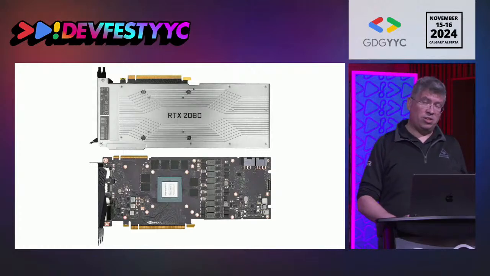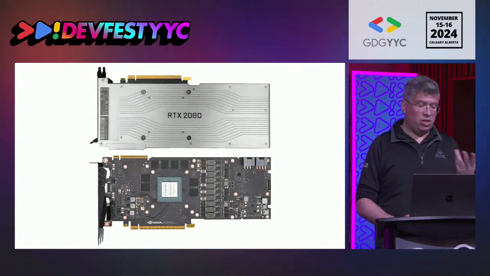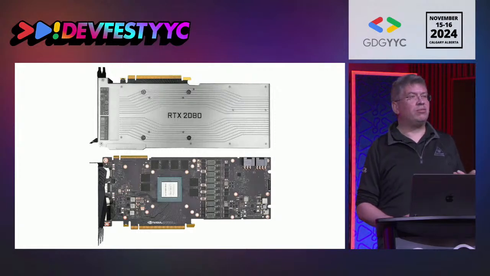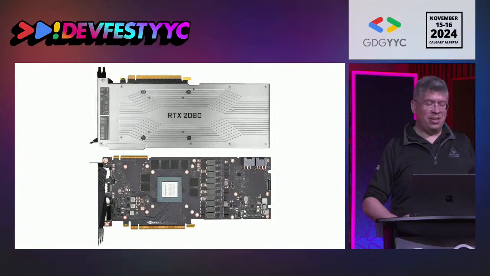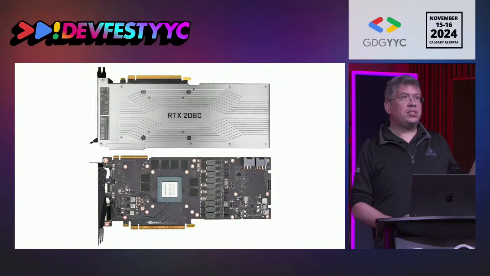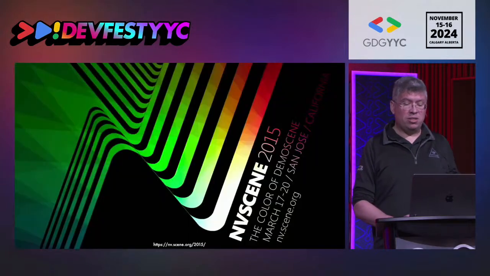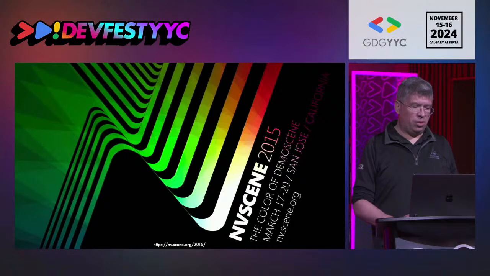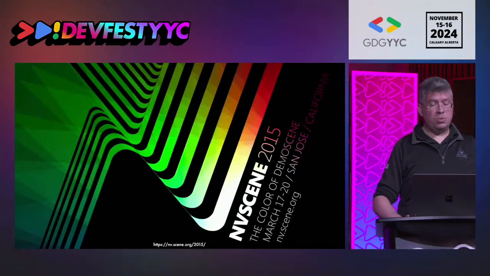The other thing that changed a lot is that we're now using really high-powered graphics cards. The 2080, I realize, is kind of dated at this point, but we have access to really crazy hardware, and if you start looking into the demo scene of today, you'll see that the productions have gone to a totally different level. The other thing that happened since then is that the sponsorships have gotten much bigger.